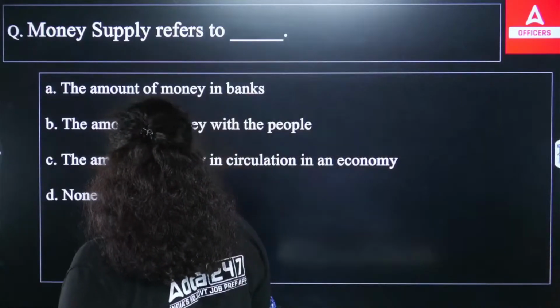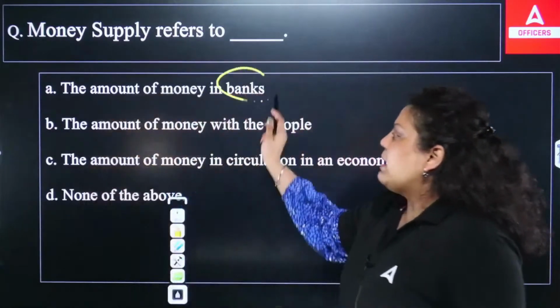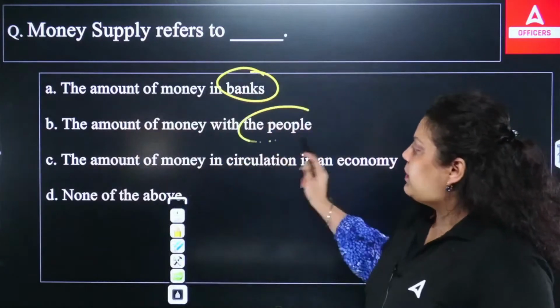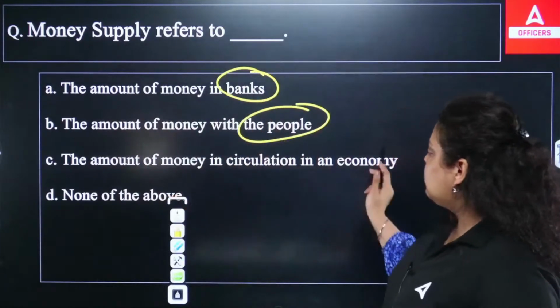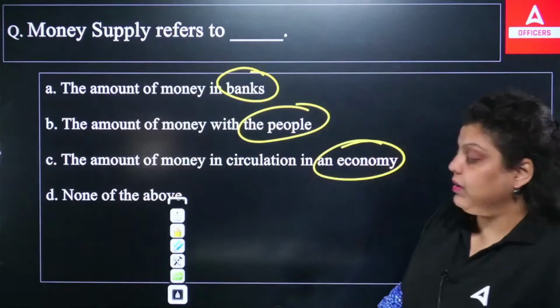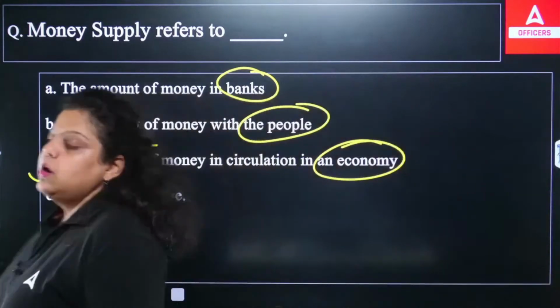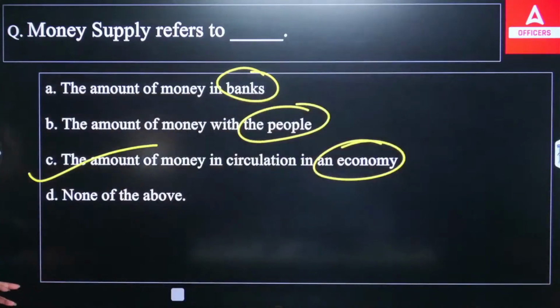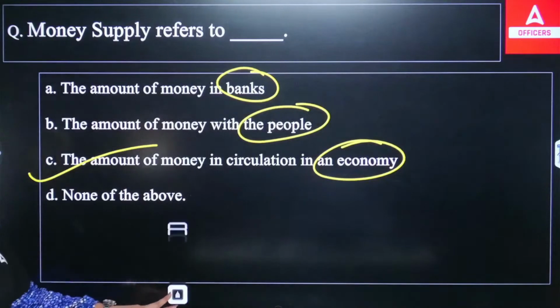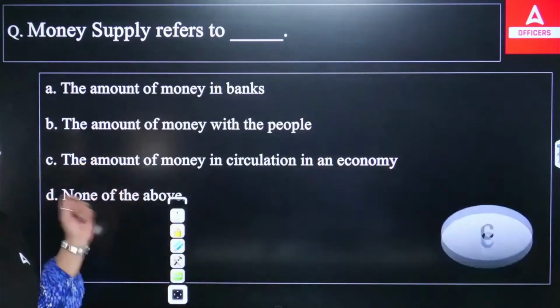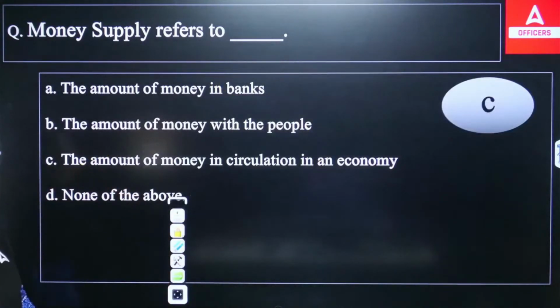The first option says the amount of money in banks. The second says the amount of money with the public, and the third the amount of money in circulation in an economy. So which of the following will be the right answer? Obviously C. Whatever money or liquidity is available in the economy is known as your money supply. So the right answer is option C.